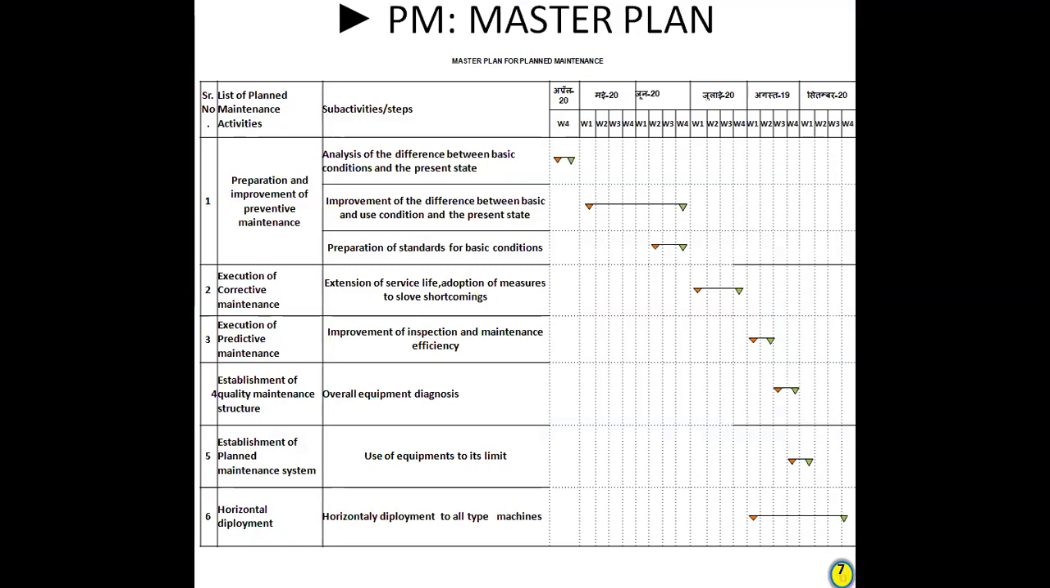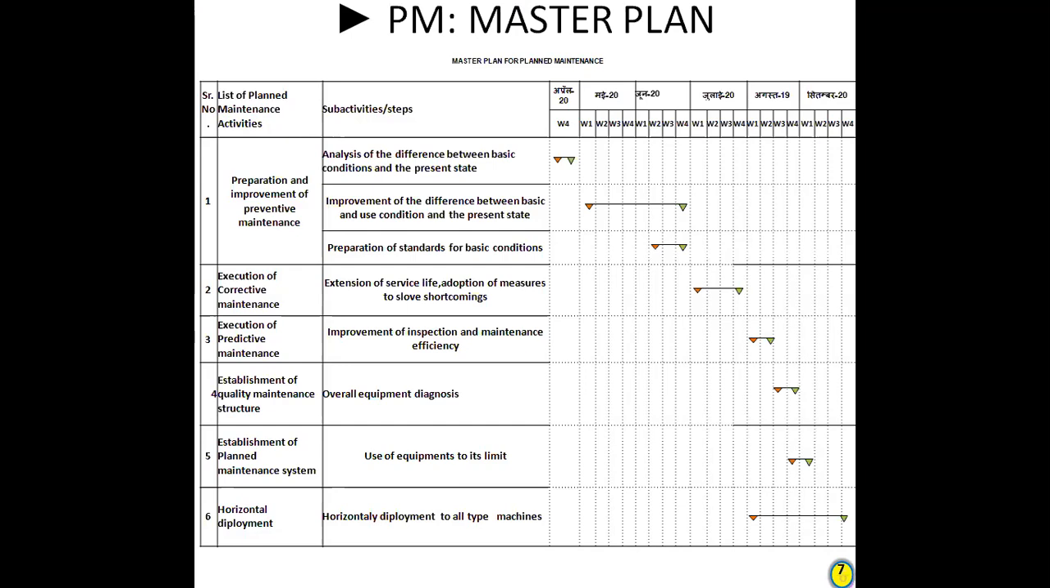In this, we are doing the first three steps in one column: preparation and improvement of preventive maintenance. For this, we are doing three steps. Number one, analysis of the difference between basic condition and the present condition. Second one is improvement of the difference between basic condition and the present condition. And third one, for sustenance, is preparation of standards for basic condition. So these are the first three steps to improve the basic condition of the machine.